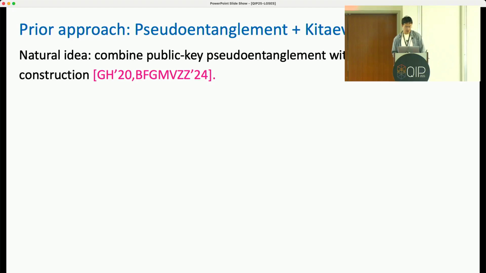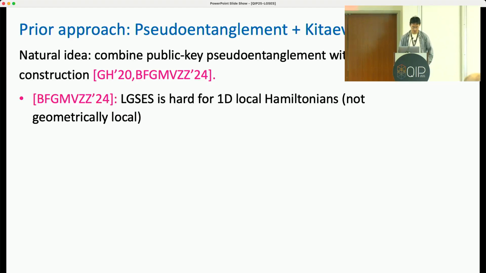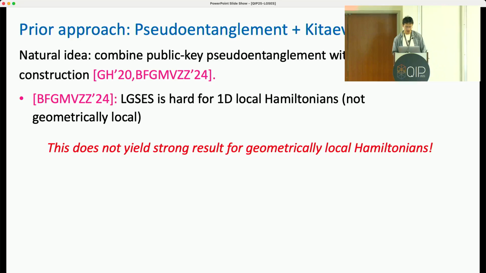To prove the hardness of learning ground state entanglement structure, a very natural idea is to combine these public key pseudo-entanglement constructions with a Kitaev clock, which allows you to obtain Hamiltonians that encode the public key pseudo-entanglement circuits. This natural idea was actually already explored in prior work by Zhou and Hoban, as well as the prior work by Bouland et al. In particular, the latter work showed that LGSES is hard for 1D local Hamiltonians. But this approach does not yield very strong results for geometrically local Hamiltonians.